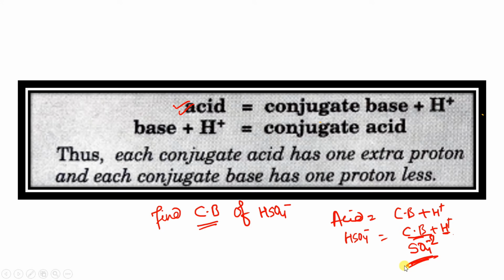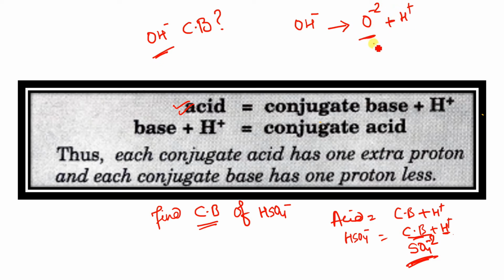Is it clear? Let me take another example. Like I am saying OH minus. Find the conjugate base for this. So that means this one is given as an acid. You have to find the conjugate base. So in terms of this acid, you can write OH minus, and it will release H plus. Just release H plus, and what is left? O minus 2, and here H plus. So O minus 2 is the conjugate base for OH minus.